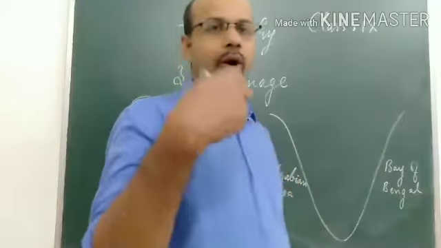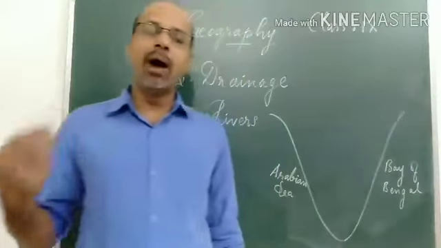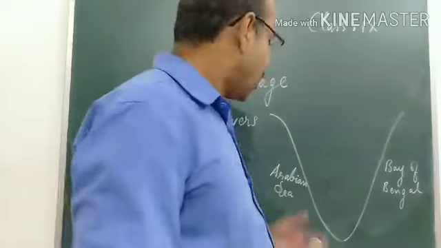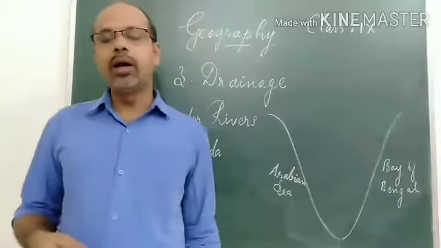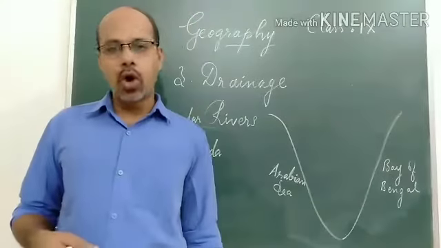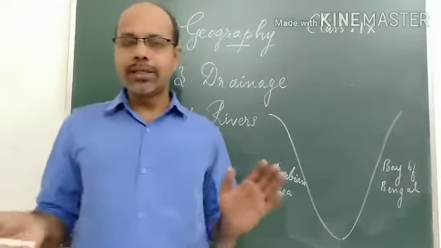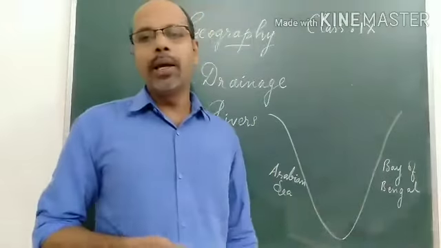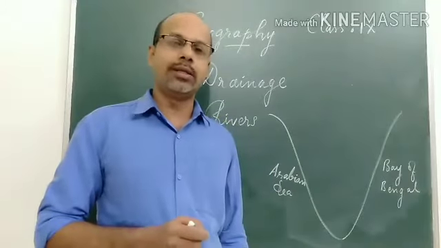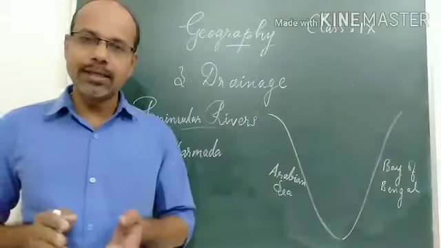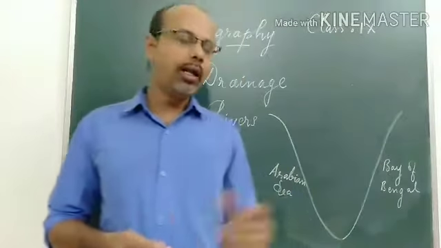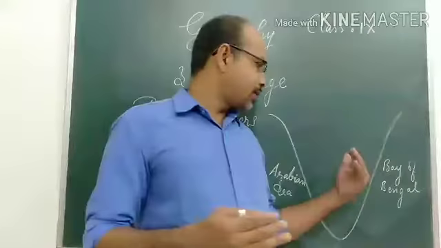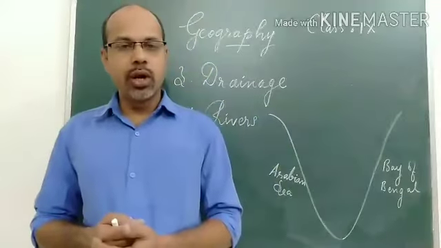We already studied in the previous class about the important Himalayan rivers: Ganga, Indus, and Brahmaputra. Now there are many other rivers in South India which are called peninsular rivers. Also we studied the differences. Himalayan rivers are perennial rivers, and most of the peninsular rivers are rain fed or seasonal, because only in the rainy season or during monsoon are these rivers fed with water. So here we are studying the important peninsular rivers.